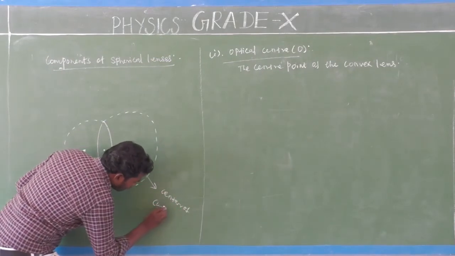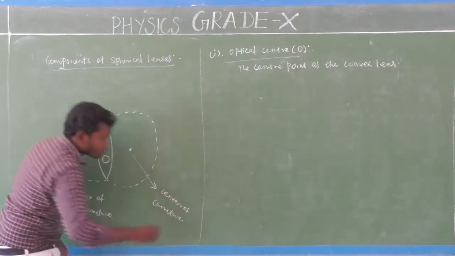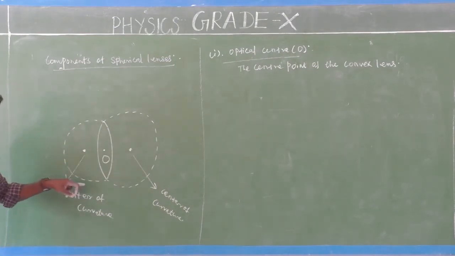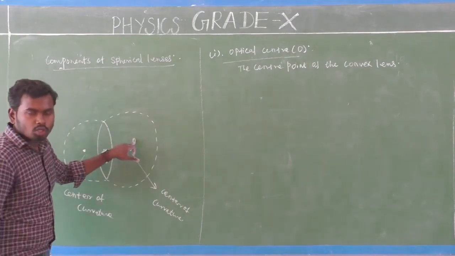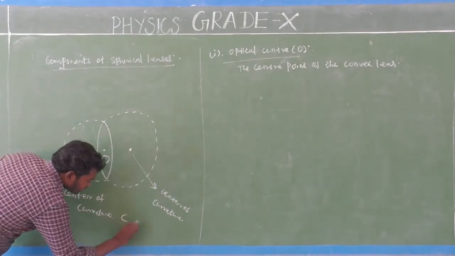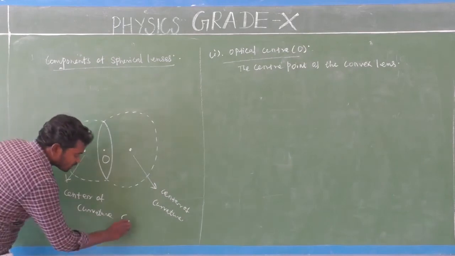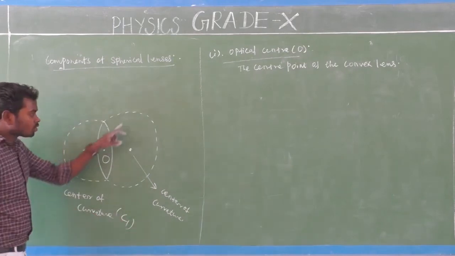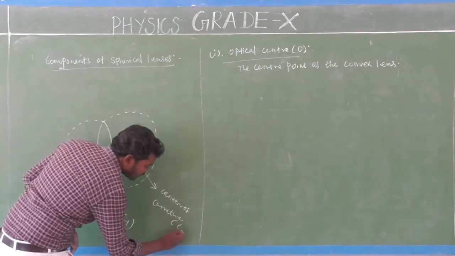Center of curvature. Okay, so this is center of curvature 1, this is center of curvature 2. Center of curvature is basically denoted by the letter C. So this is center of curvature 1, this is C1. This is center of curvature 2, this is represented by C2.